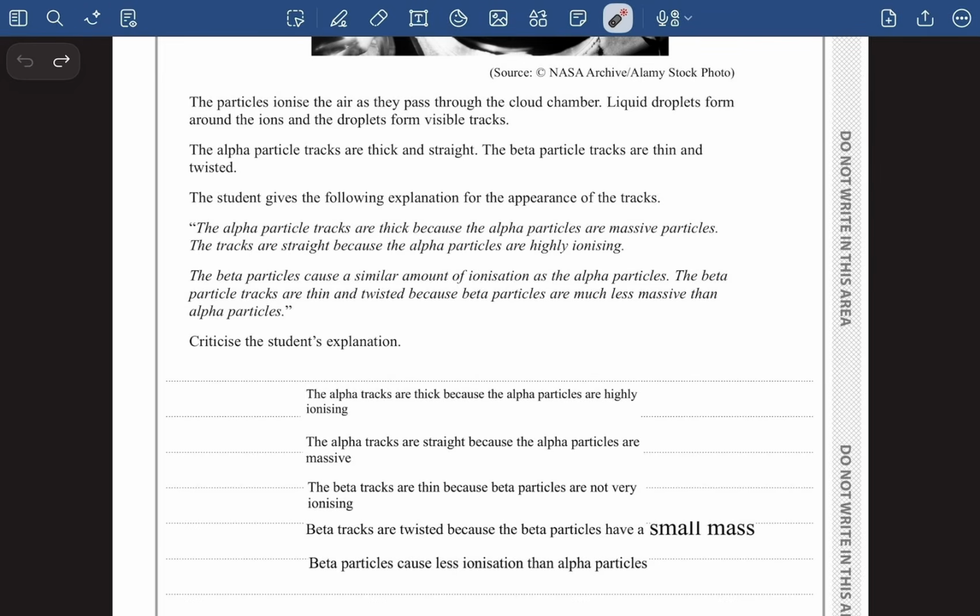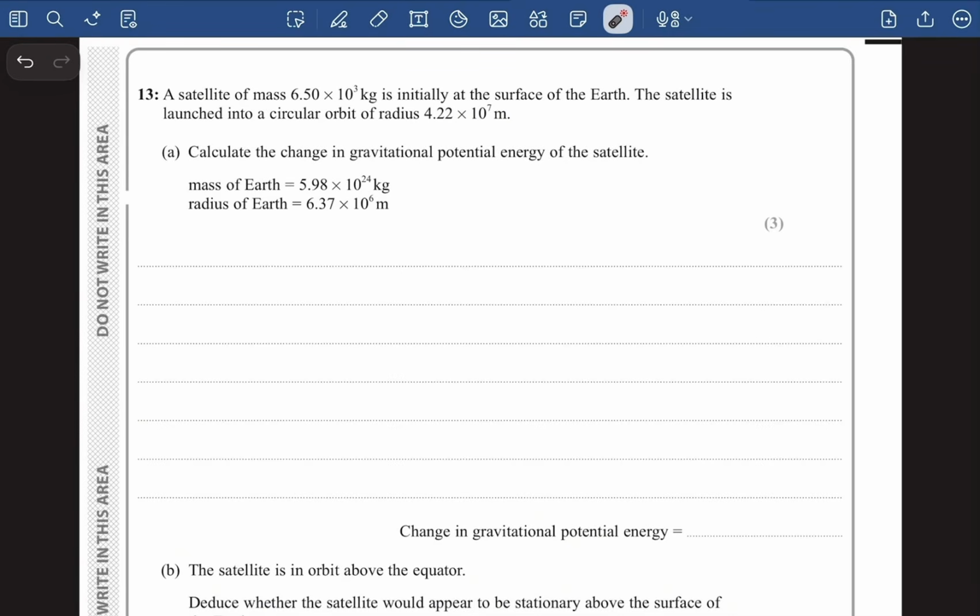So yeah, that's it. A satellite of mass 6.5 × 10^3 kg is initially at the surface of the Earth. The satellite is launched into a circular orbit of radius 4.22 × 10^7 meter. Calculate the change in gravitational potential energy of the satellite. The mass of the Earth and the radius of the Earth have been given. This is a very common question in Edexcel A-Level Physics Unit 5, and I solved this question in a very easy way, which I'm going to show you right now.